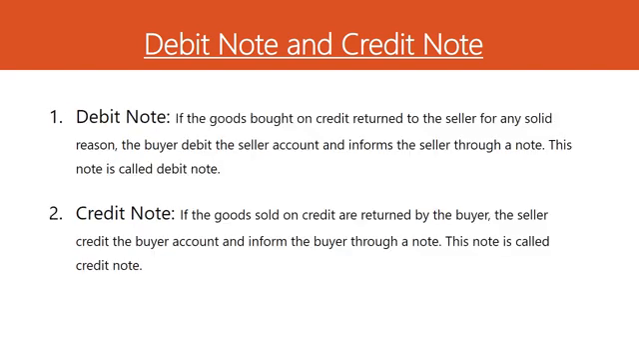Dear students, if the goods bought on credit are returned to the seller for any solid reason, then the buyer debits the seller account and informs the seller through a note. This note is called the debit note. But on the other hand, if the goods sold on credit are returned by the buyer, then the seller credits the buyer account and informs the buyer through a note. This note is called the credit note.